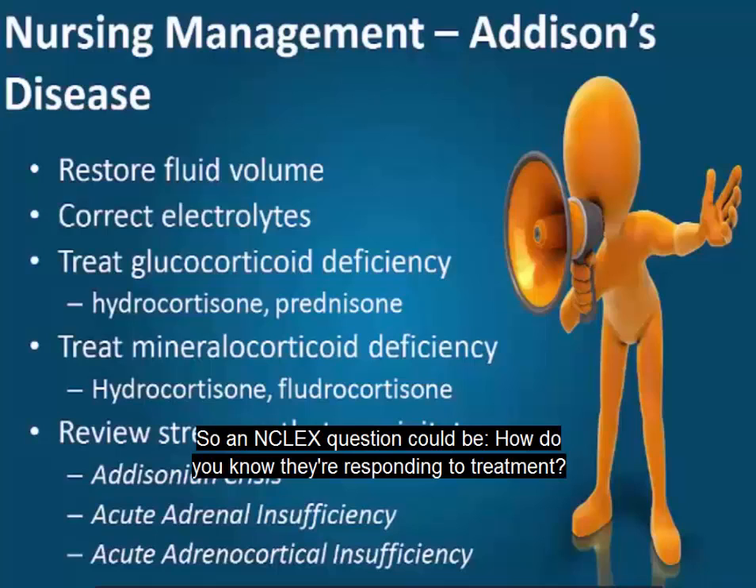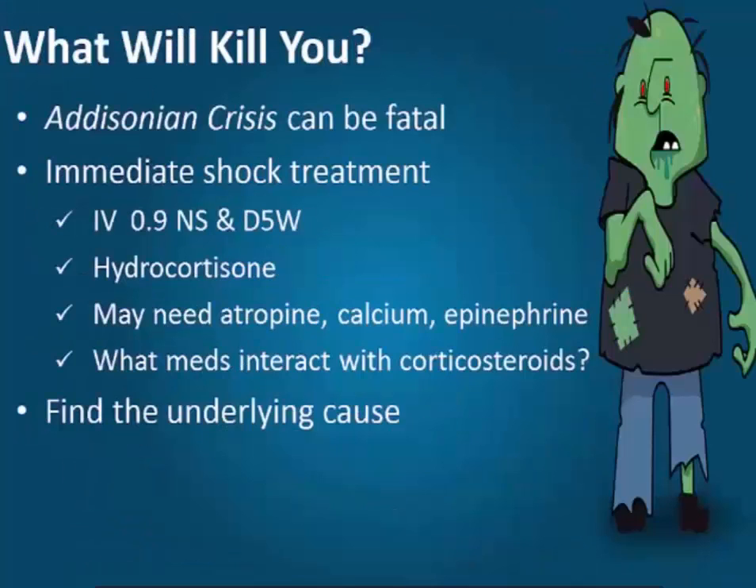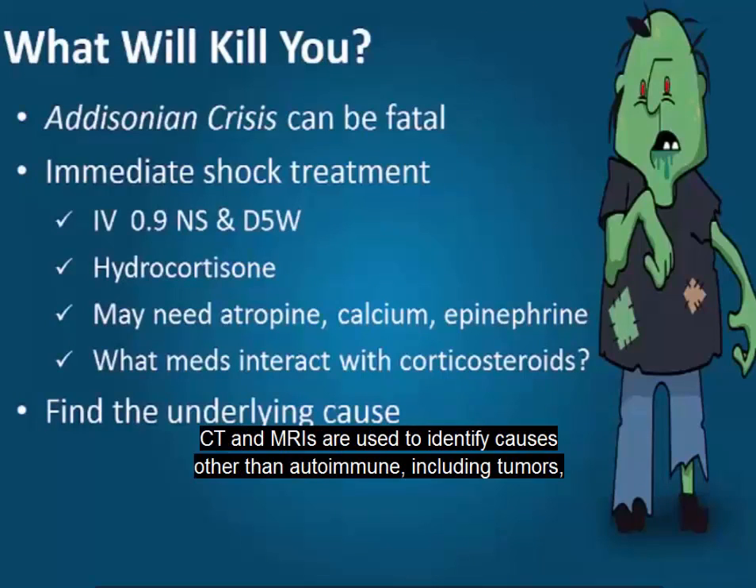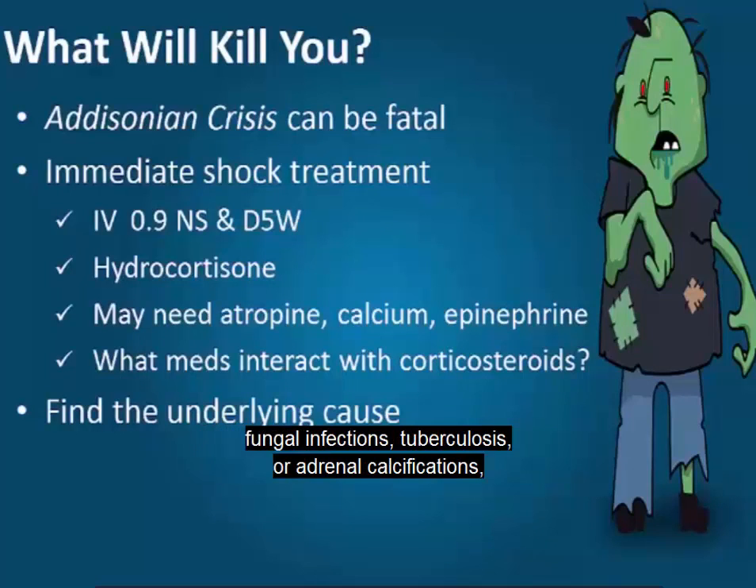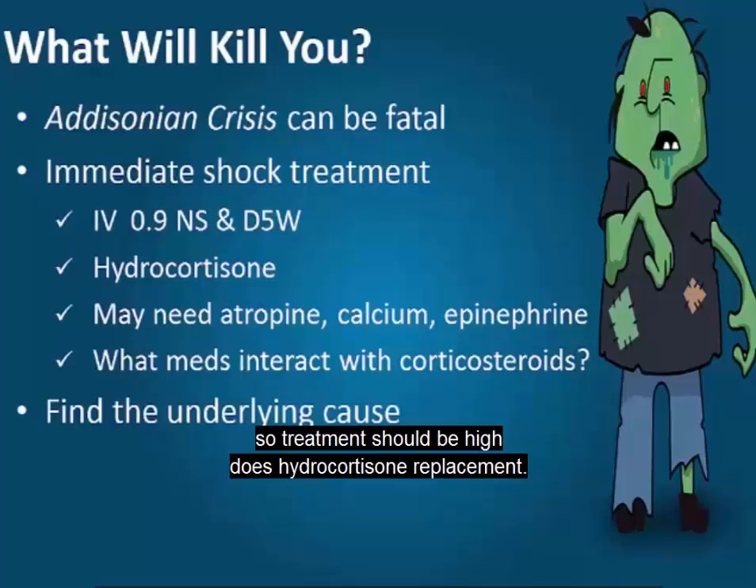So an NCLEX question could be, how do you know they're responding to treatment? It's really simple: when they begin to have a coherent discussion with you. So what will kill you? An Addisonian crisis, if left untreated, can be fatal. CT and MRIs are used to identify causes other than autoimmune, including tumors, fungal infections, tuberculosis, or adrenal calcifications. But because Addisonian crisis is life-threatening, it requires aggressive shock management. So treatment should be high-dose hydrocortisone replacement.